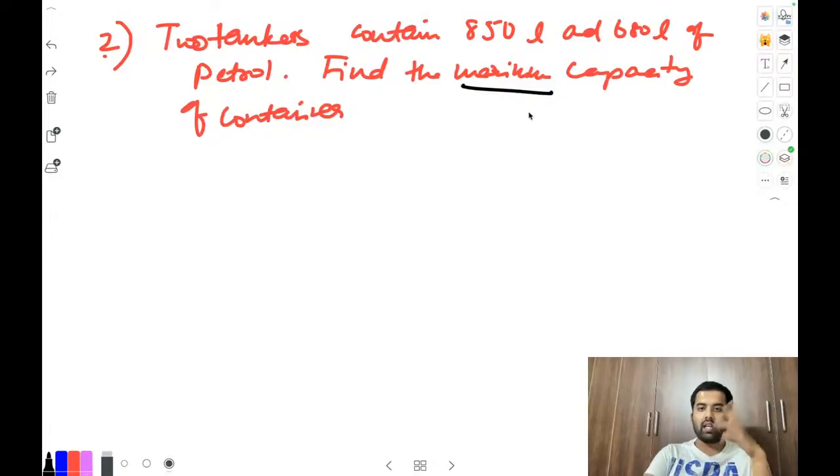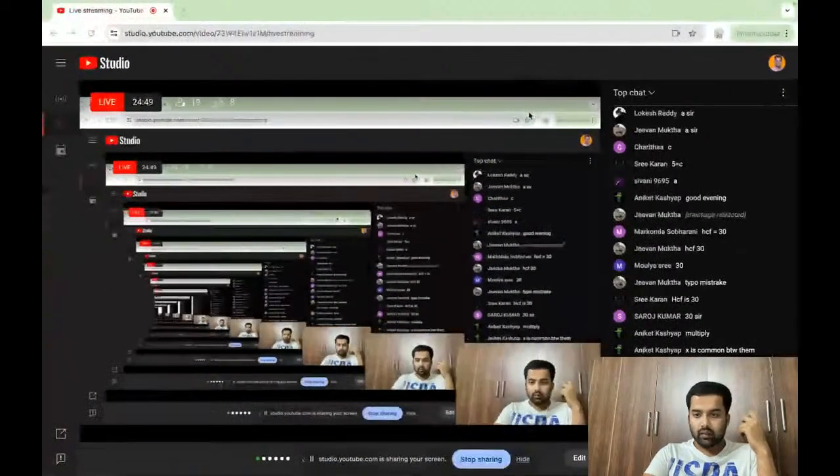Two tankers contain 850 L and 680 liters of petrol. Find the maximum capacity of the containers. Figure out answers.